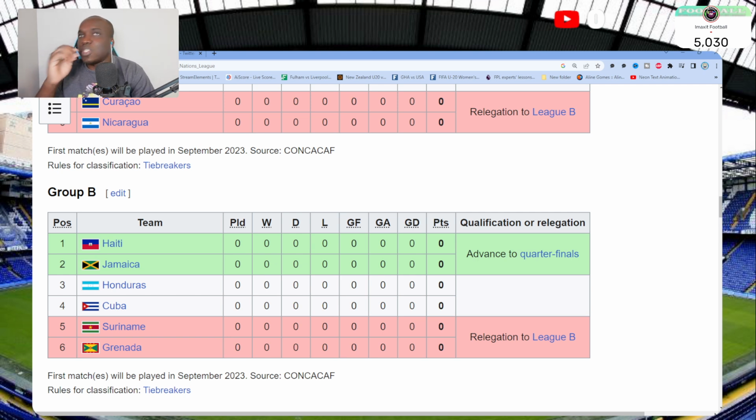So what that does for a team like Suriname, let me start with Suriname first and then go over to Jamaica, because both Suriname and Jamaica share the same situation. They have a good diaspora that they can get top players from, so they don't have to naturally develop those players in their own country. They have just added some players that I'm going to do a separate video on.